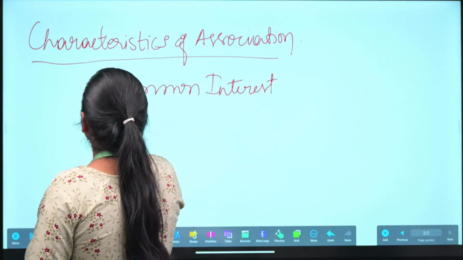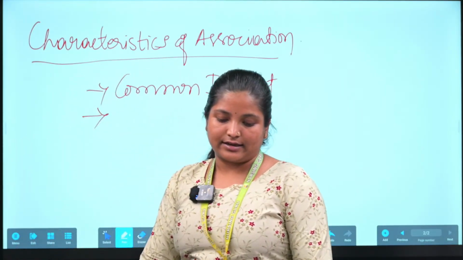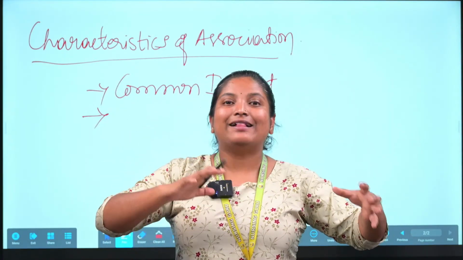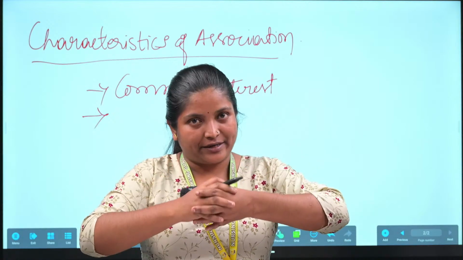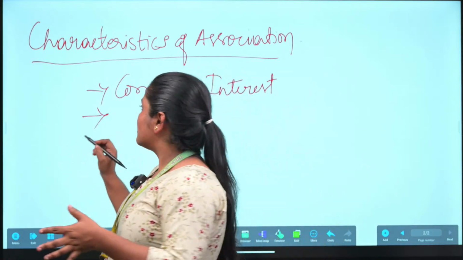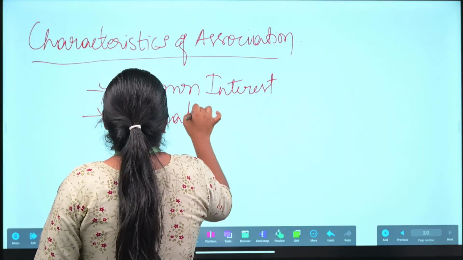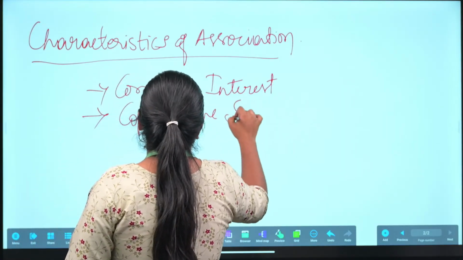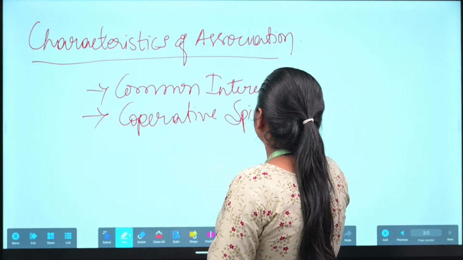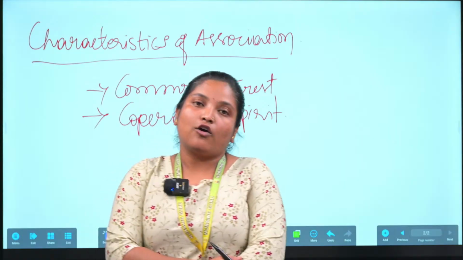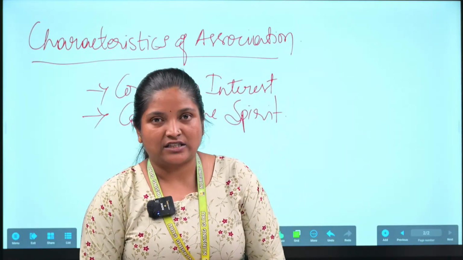The next characteristic is cooperative spirit. Among the people there will always be cooperation, and they will work together for the goal, for some specific ends.